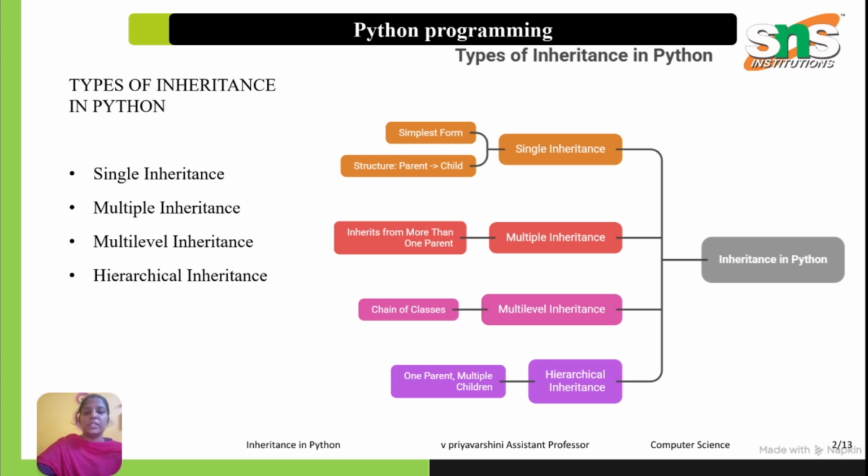How does inheritance work internally? When a child object is created, Python checks the child class. If the method is not found in the child, it checks the parent class. This process follows the Method Resolution Order, that is MRO. MRO decides the order in which base classes are searched. This is very important in multiple inheritance. Python supports four main types of inheritance: single, multiple, multi-level and hierarchical. Let us discuss each clearly.